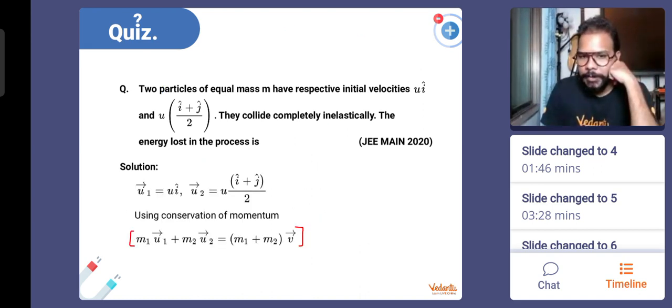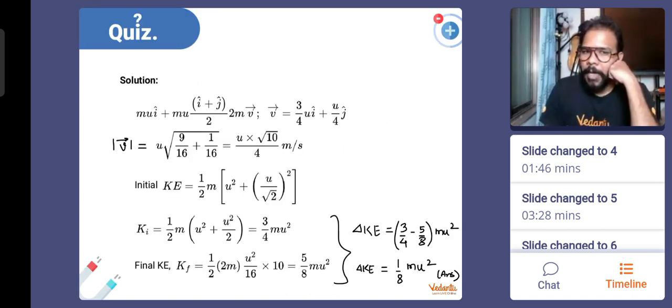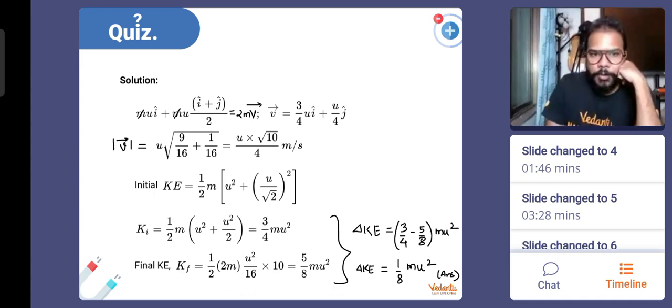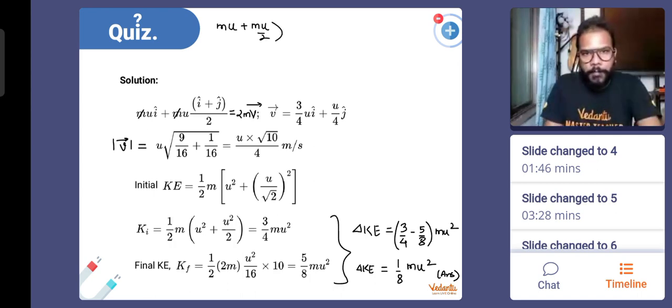If we write the momentum conservation, as I said, m into u1 plus m into u2 equal to (m1 plus m2) into v. So just put the expressions here. m u i cap, plus m into (u by 2 i cap plus u by 2 j cap), is going to be equal to 2m v vector. After simplifying, you have m u plus m u by 2 i cap, from here one more u by 2 comes, plus m u by 2 j cap is equal to 2m v vector.